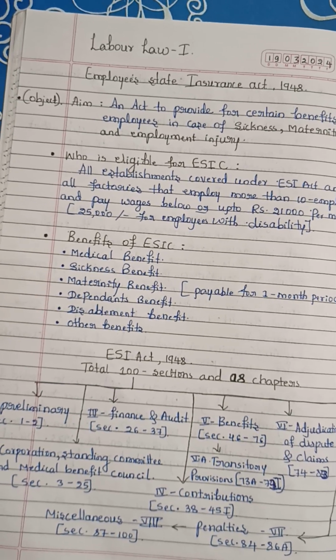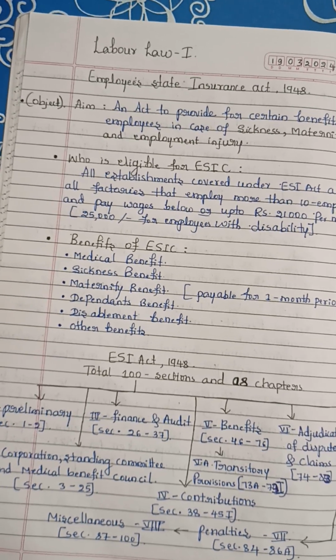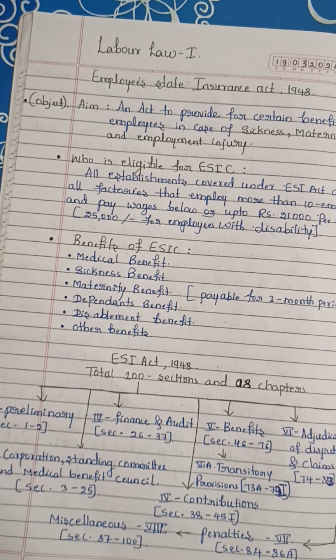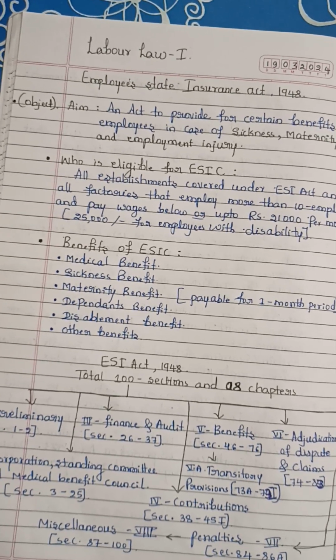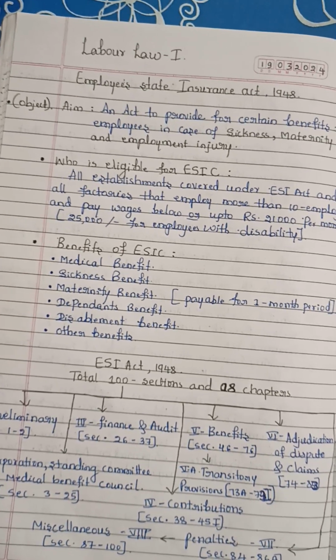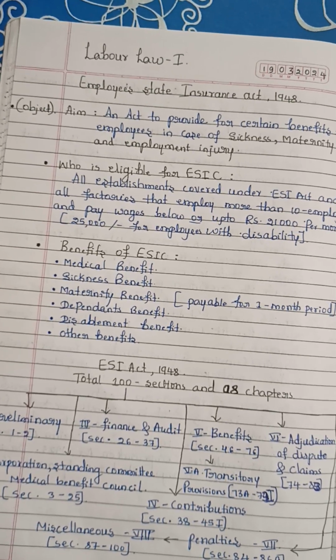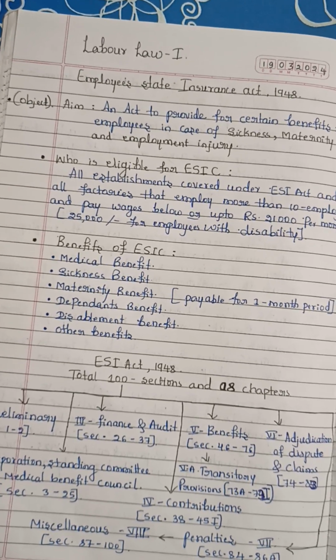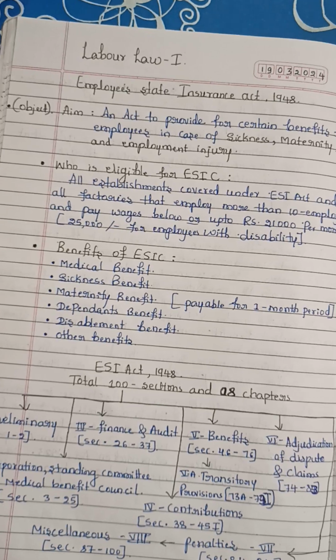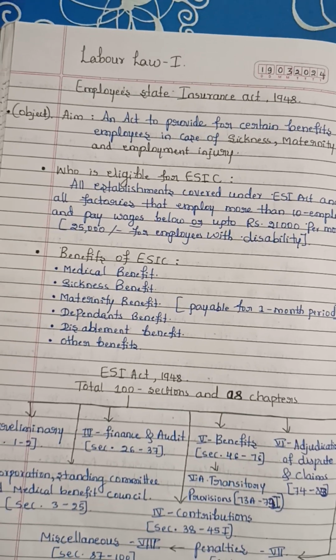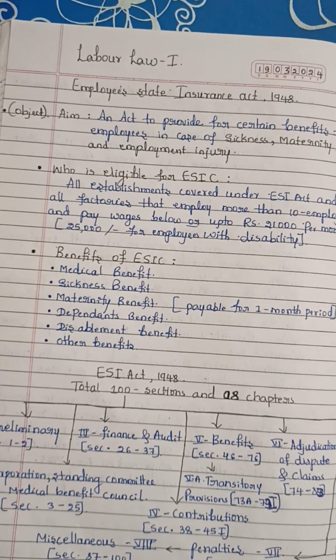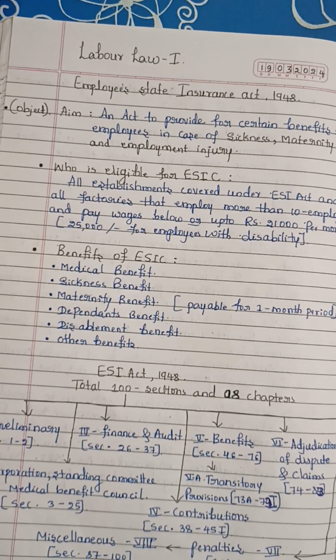compensation. All establishments covered under the ESI Act, as well as all factories with more than 10 employees whose monthly payment is below or up to 21,000, are eligible to be given ESI compensation, whenever sickness, maternity, or employment injury takes place.